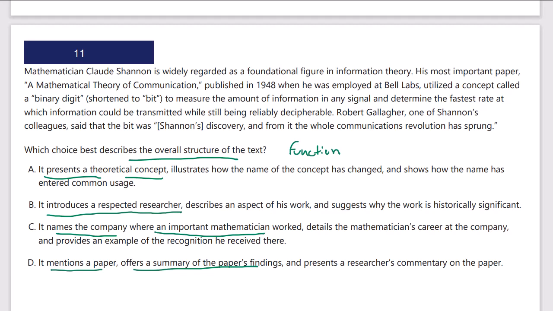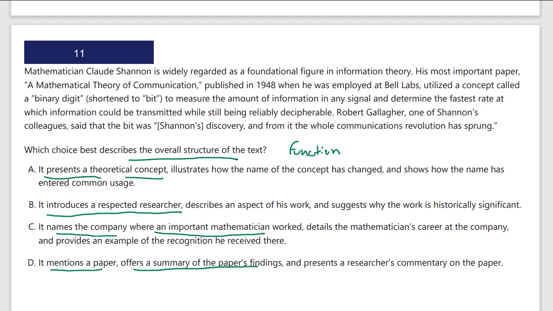Let's take a look. I doubt it's naming a company. That doesn't seem right at all at the beginning. But let's look. Mathematician Claude Shannon is widely regarded as a foundational figure in information theory. His most important paper, A Mathematical Theory of Communication, published in 1948, when he was employed at Bell Labs, utilized a concept called a binary digit, shortened to bit, to measure the amount of information in any signal and determine the fastest rate at which information could be transmitted while still seemingly reliably decipherable.